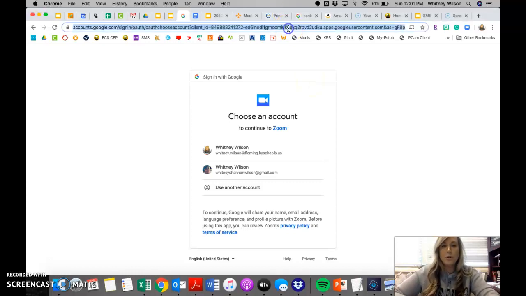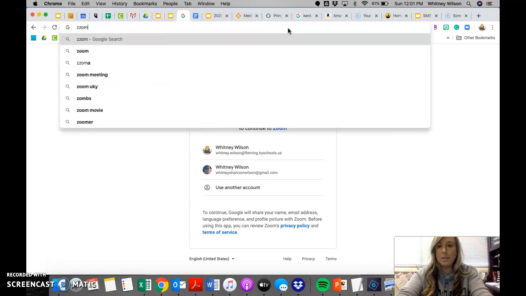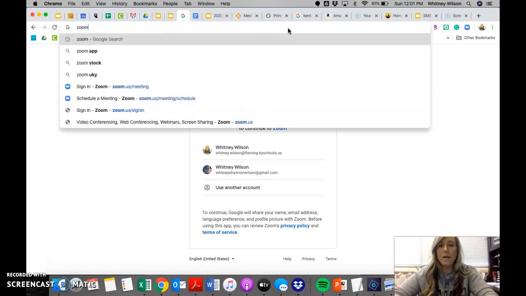I use Zoom for a lot of different things. It happens to be the one platform that is free as long as your meeting doesn't run over a certain amount of time. And right now they have waived all of those requirements due to the mass layoff of students across the country educationally.